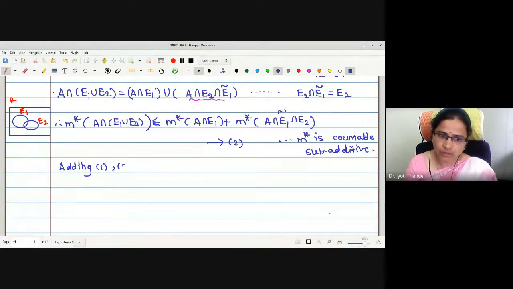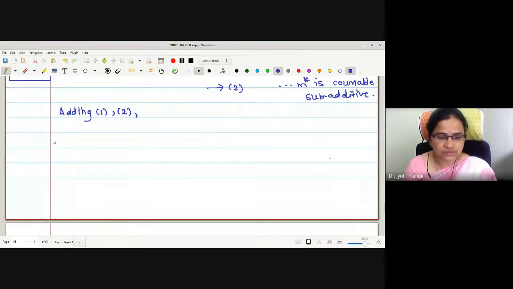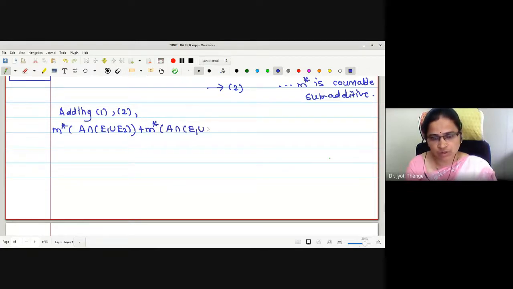Adding 1 and 2, left hand side is M star of A intersection E1 union E2 added with M star of A intersection E1 union E2 complement.